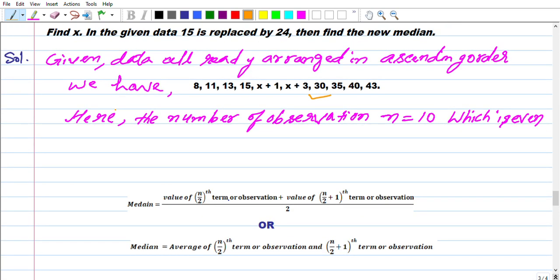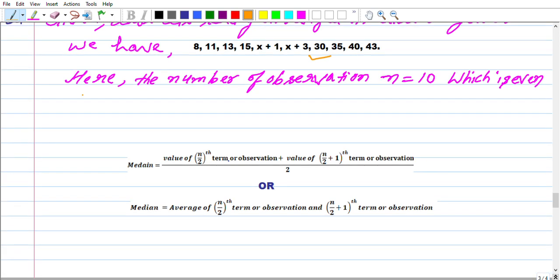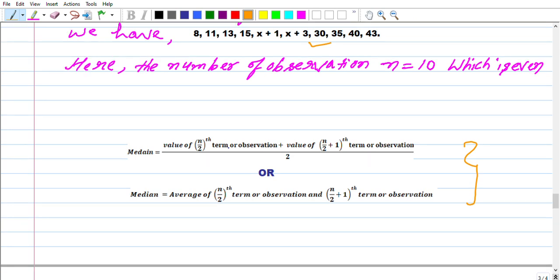Dear learners, as I mentioned above, the second relation we will apply here: median equals the average of the n by 2th term or observation and the n by 2 plus 1th term or observation. We have n equal to 10, which is even, so we will apply this relation to find the median.